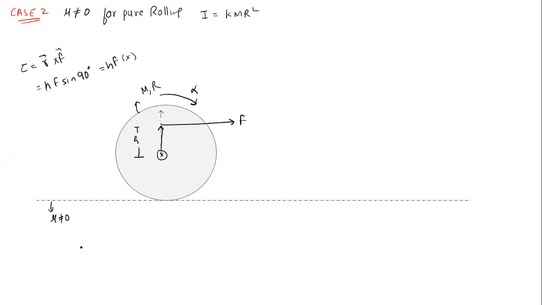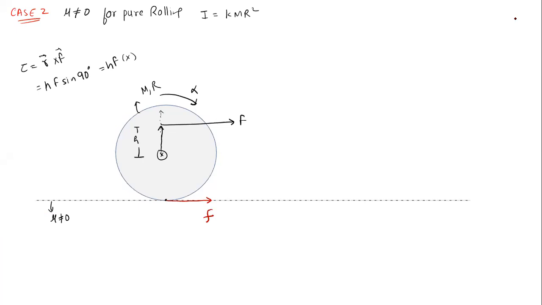Because the torque is inside the plane, this object will move with an angular acceleration alpha in the clockwise direction. Now when it moves clockwise, look at the particle at the point of contact. This point tends to move to the left because of the angular acceleration alpha. Therefore, the friction will act opposite to that. This point of contact will try to move on the left side, so the friction force will act on the right side.